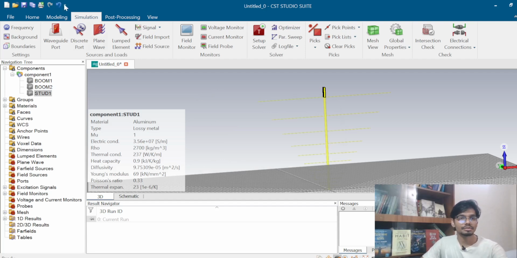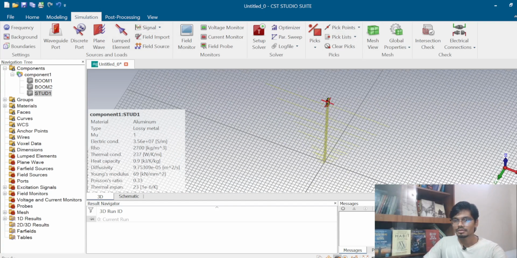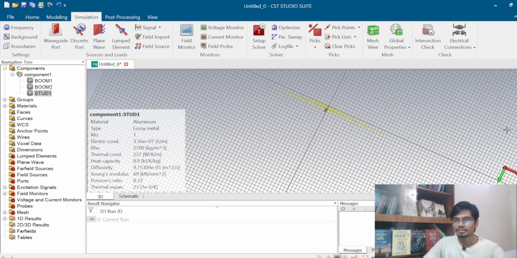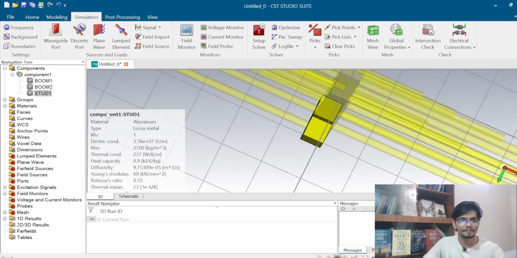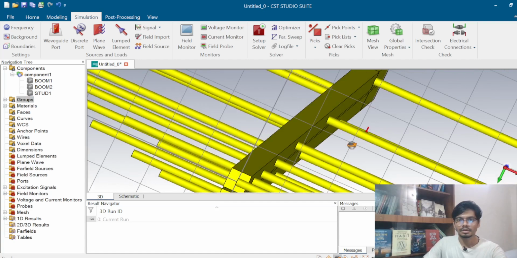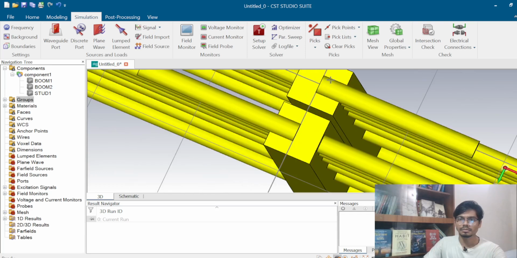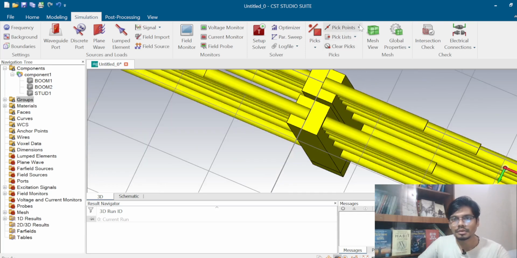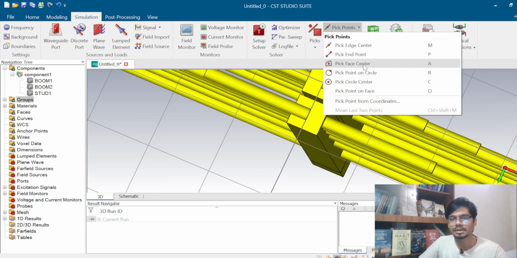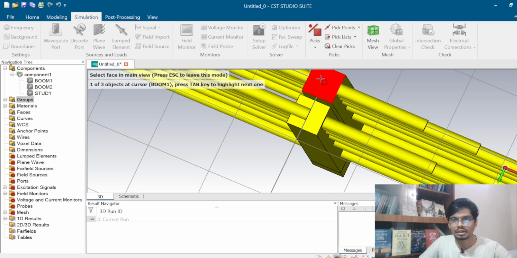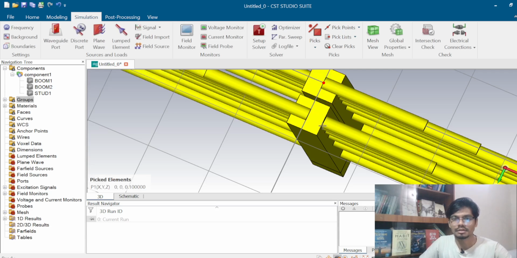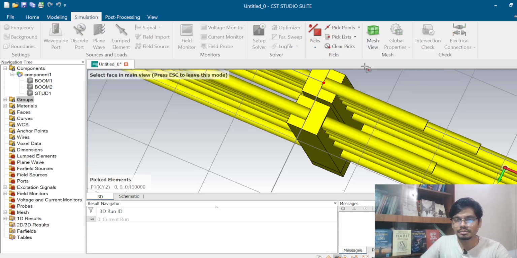Then I have to go to the simulation, to the peak points, click peak phase center, and then double click on the first one. Then again go to the peak point, then peak phase center, then double click on the second one.